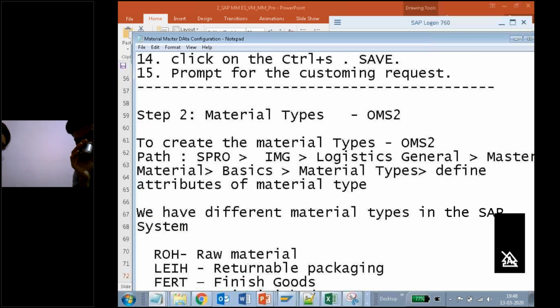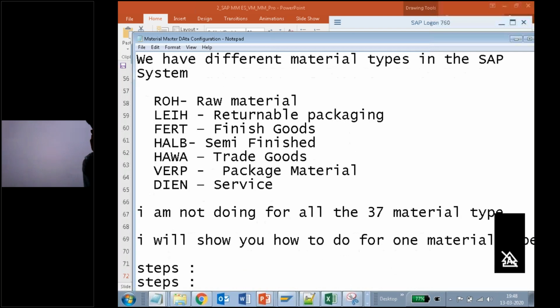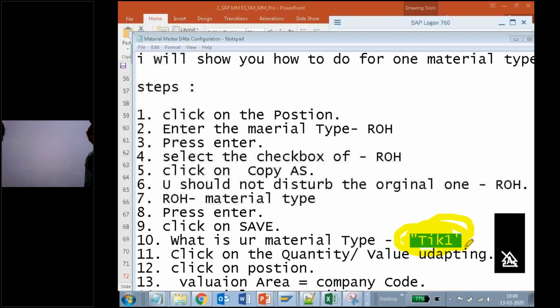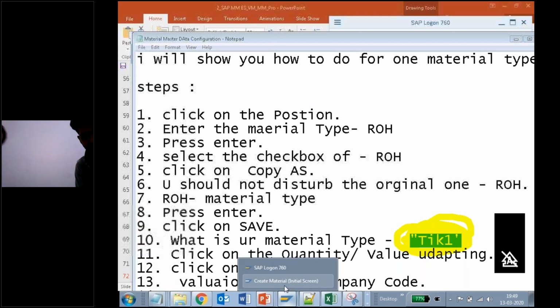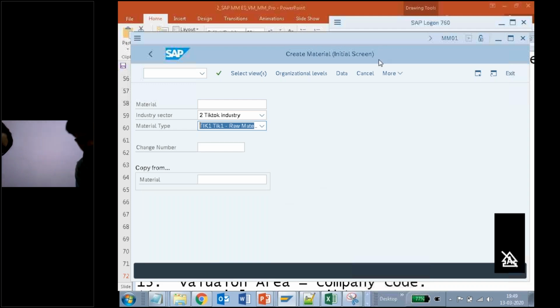I told you a number of times. This is your second one. Clear? Now you should write it as tick 1. Did you get tick 1? Yes, here it is tick 1.